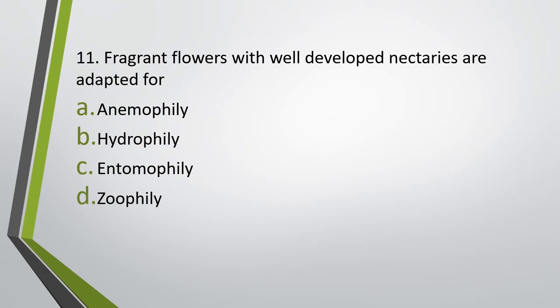Question number 11. Fragrant flowers with well-developed nectaries are adapted for anemophily, hydrophily, entomophily or zoophily. Fragrant flowers with well-developed nectaries are adapted for which type of pollination? Correct answer is option C, entomophily, that is pollination via insects.